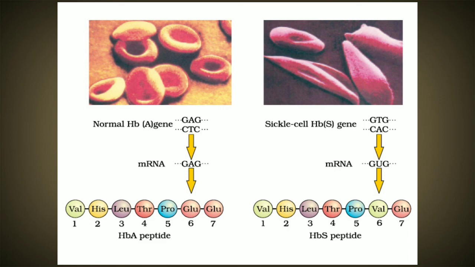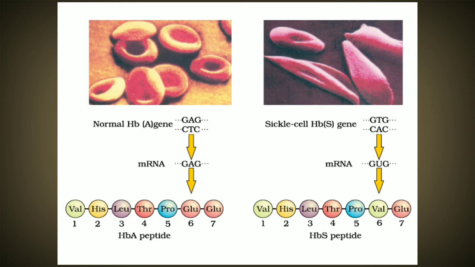As you can see, in the normal hemoglobin gene it was GAG and CTC in the DNA molecule, but here it is GTG. That means the adenine nucleotide is shifted to GTG, and when it becomes GTG, the other pairing will become CAC, and when it is time to form the mRNA, that produces GUG, and GUG now codes for the amino acid called valine in the sixth position.